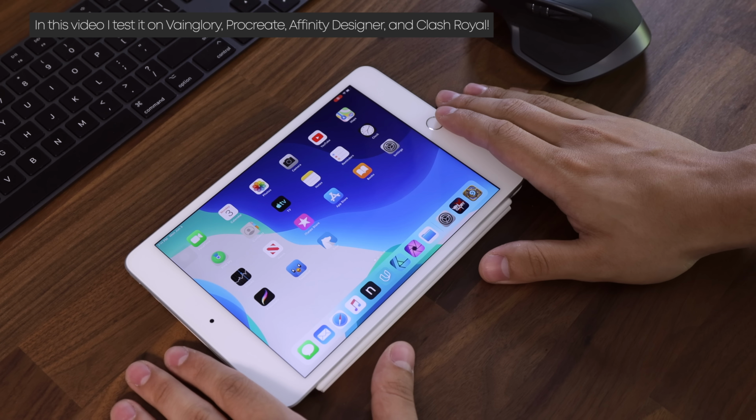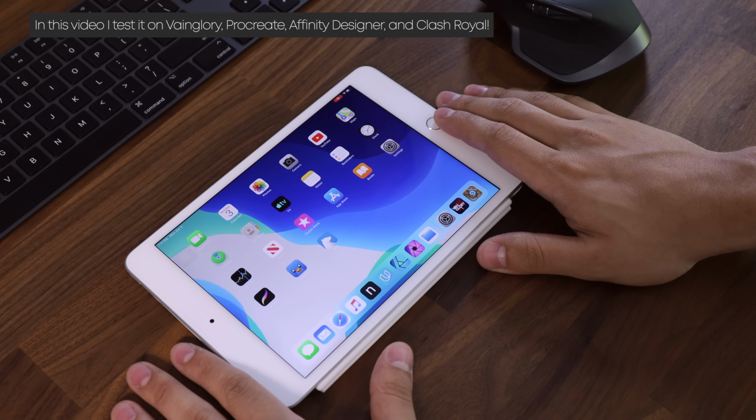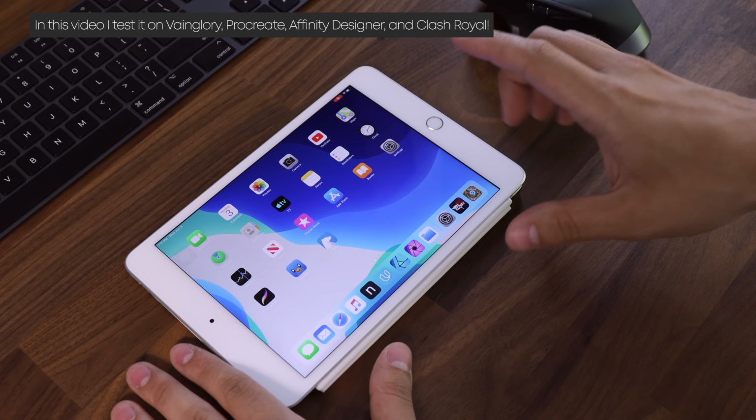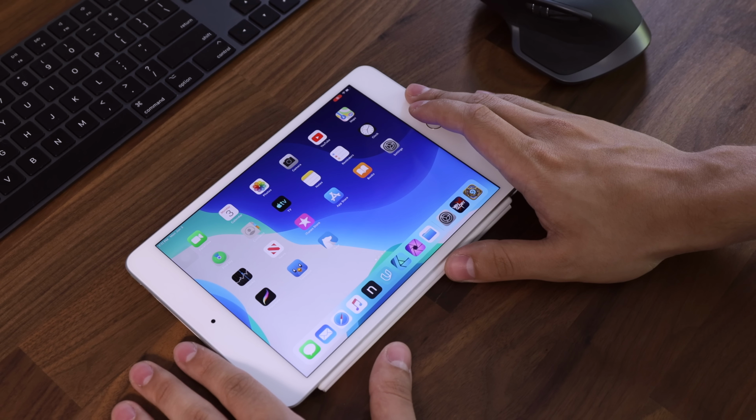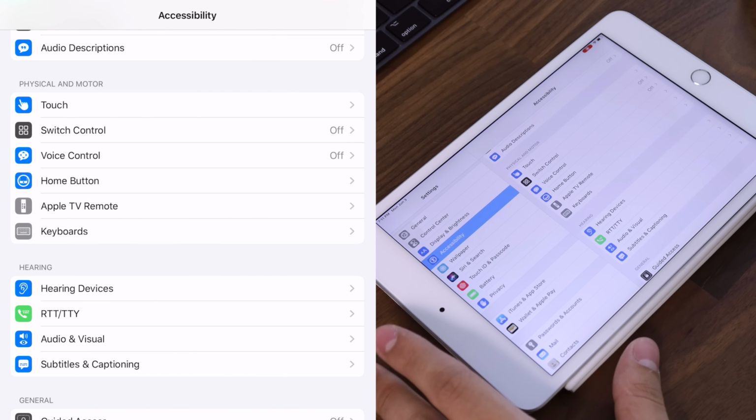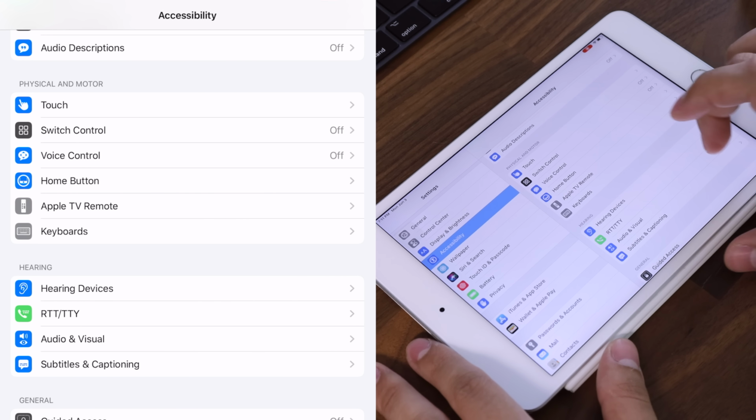Daniel here. Today we're taking a look at the new iPadOS. More specifically, we're going to be taking a look at the mouse support in the new operating system for iPad. Here we have a new iPad mini and everything works perfectly on this guy. This is my personal iPad right now.